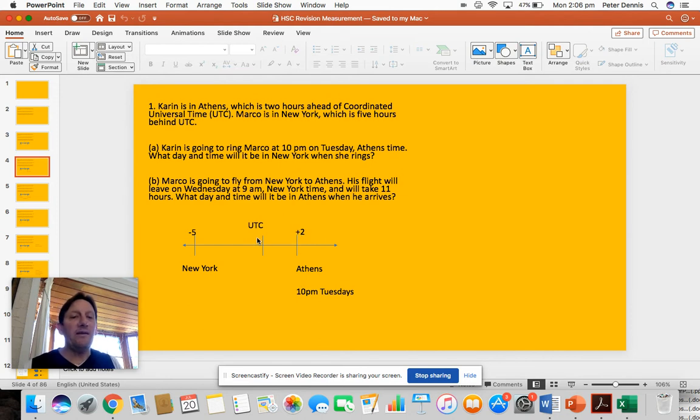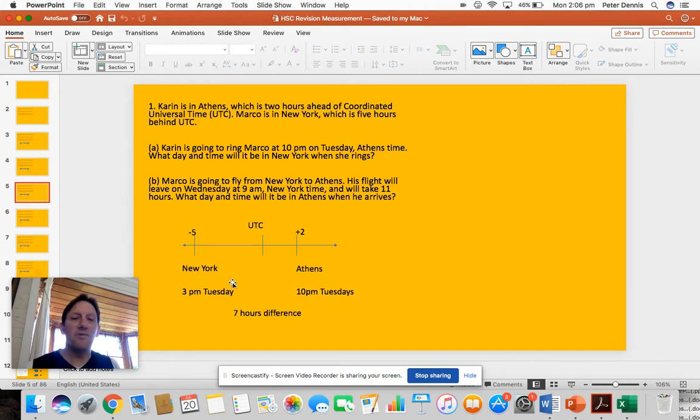So in London, or at this UTC, Grand Meridian, Greenwich Mean Time, it's UTC now, but in London, or 0, if it's 10 p.m. here, it would be 8 here. And then 5 before that, it's just like a number line. If we're going this way, we're minusing. So we're really minusing 7. So it's going to be 3 p.m. There he is. It's a 7-hour difference.